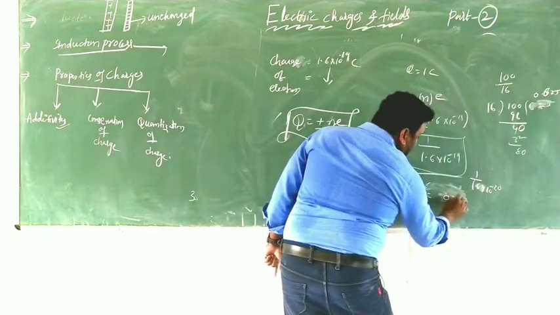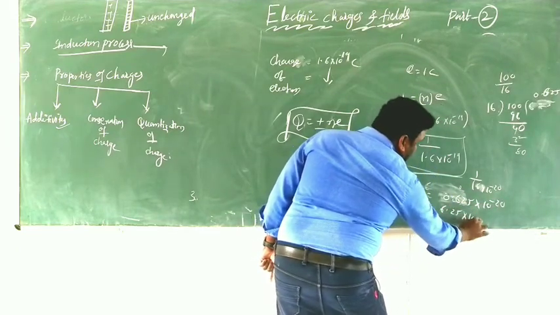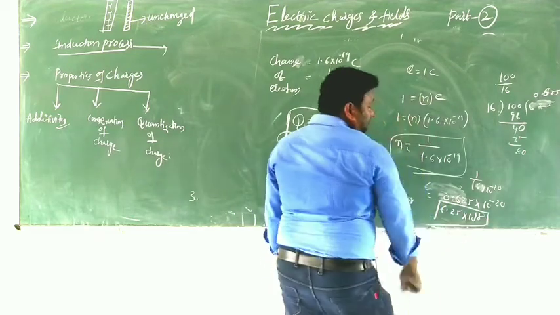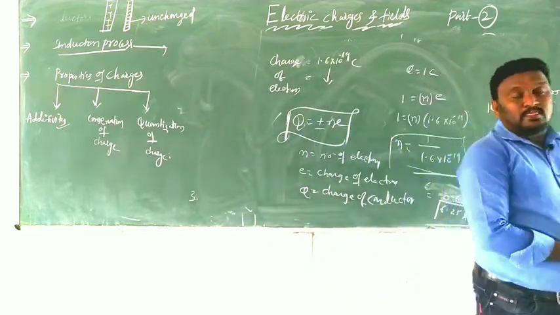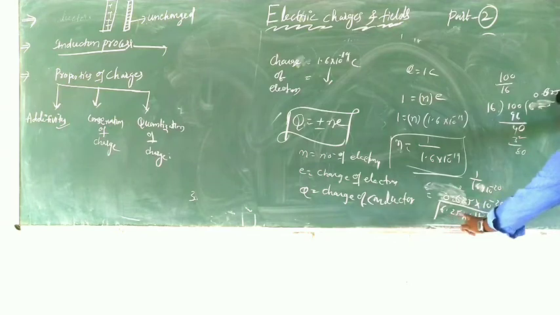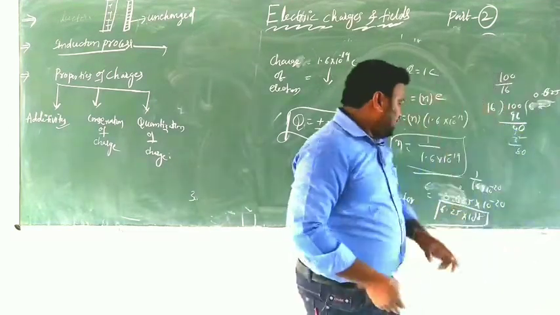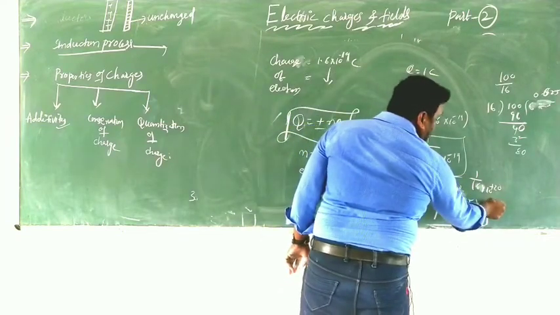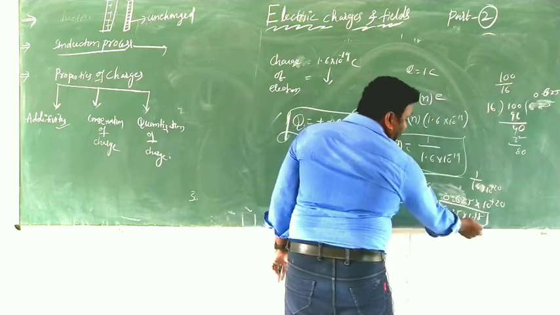So 0.625 into 10 power of 20 gives 6.25 into 10 power of 18. So we get 6.25 into 10 power of 18.